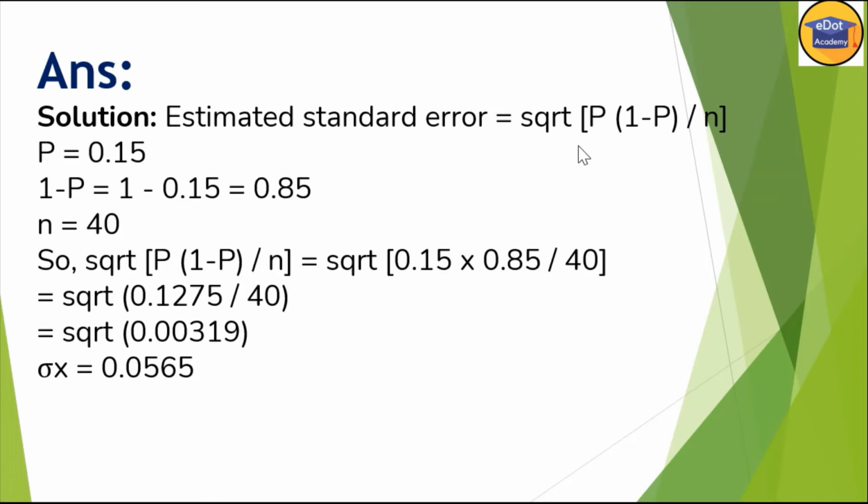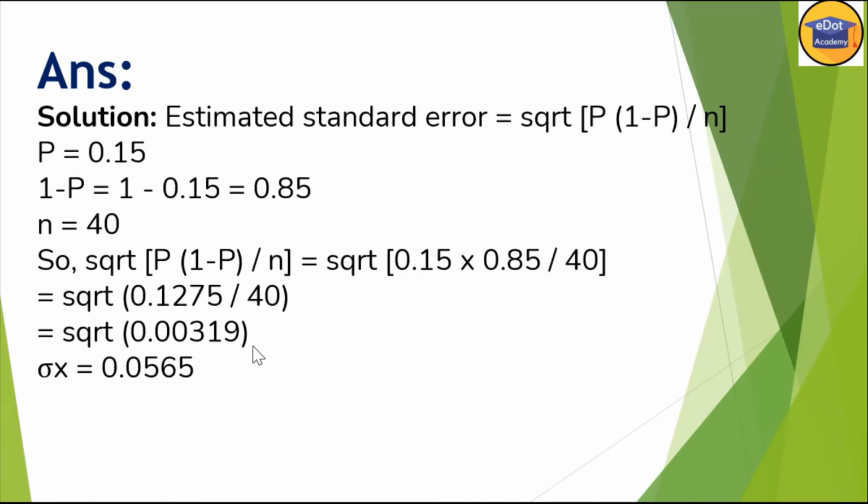So the probability we already found here is 0.15. 1 minus p is also called q, so you can say pq; you can put q also here. No problem. So 1 minus p, we got 0.85. Multiply 0.15 and 0.85 and divide by 40. When you divide by 40, we are getting 0.00314.